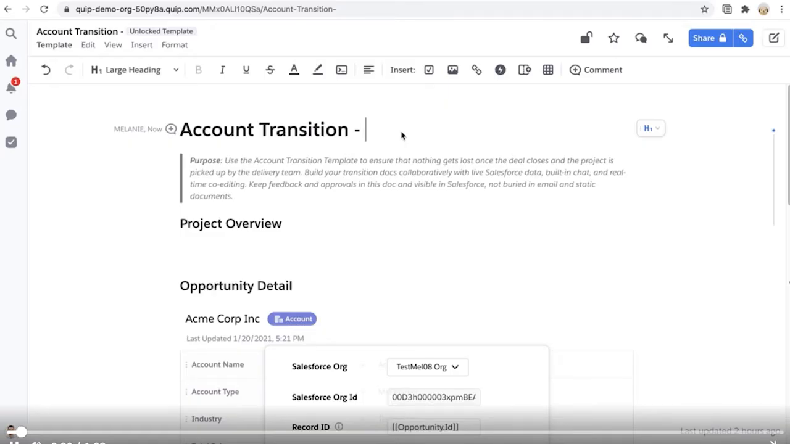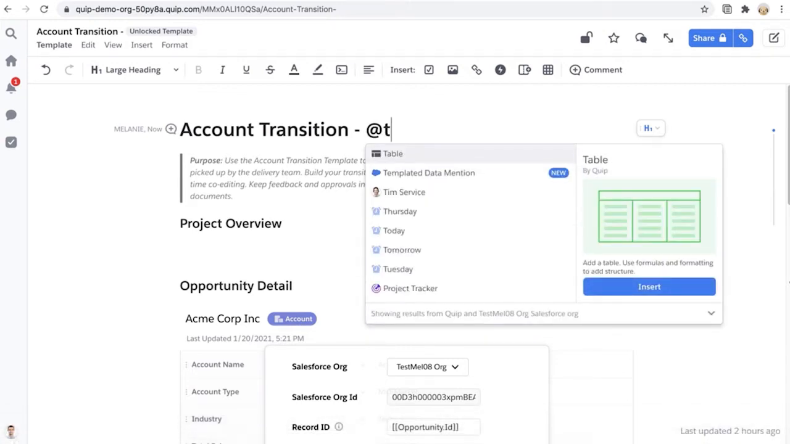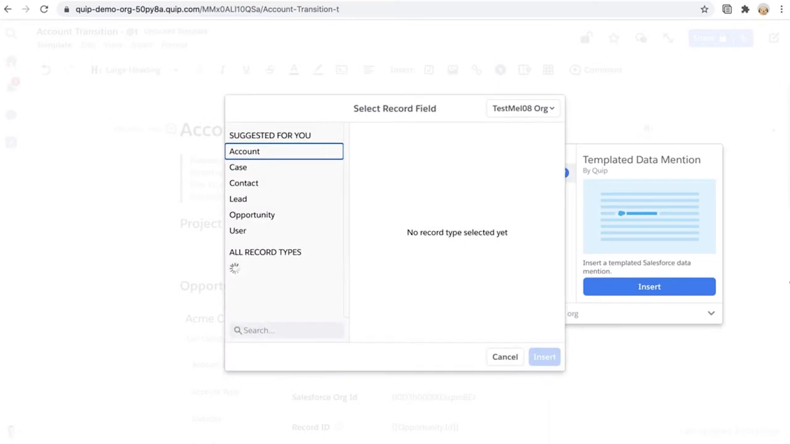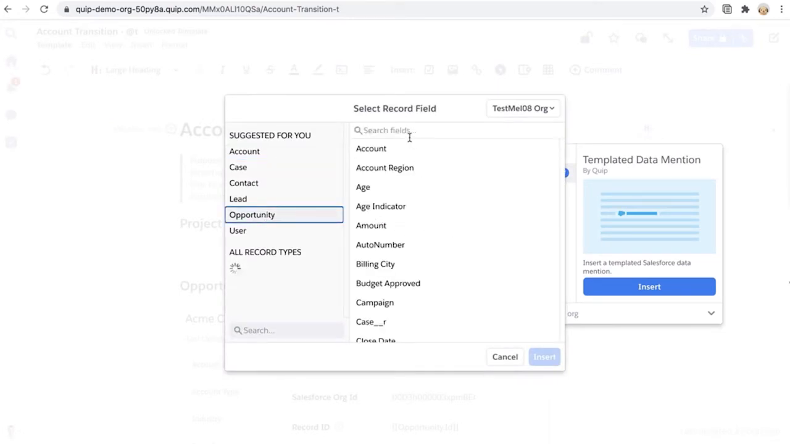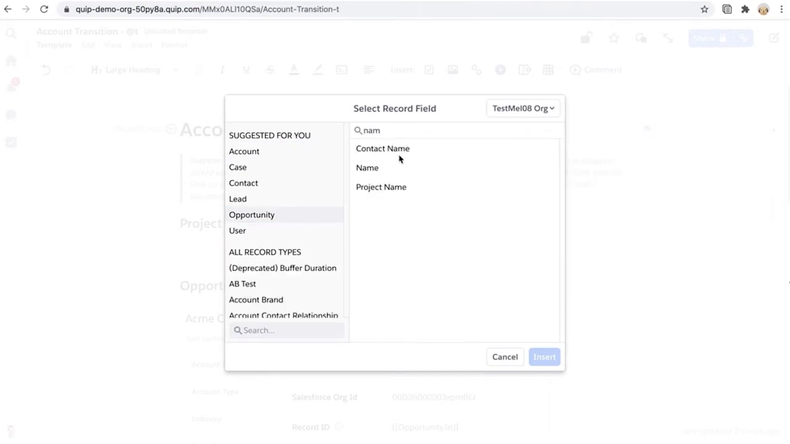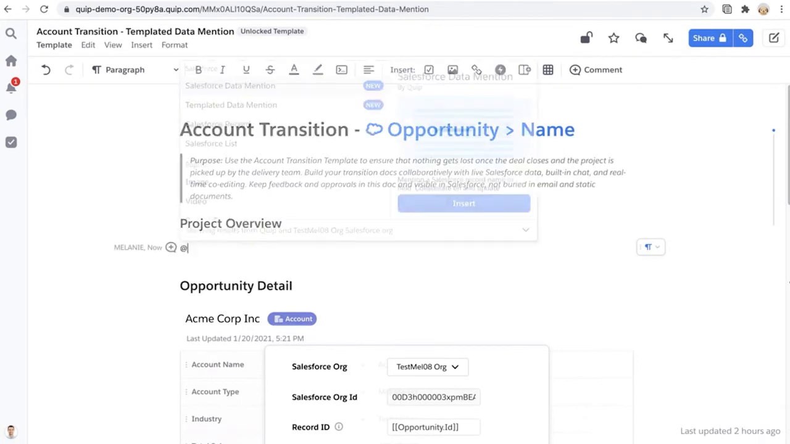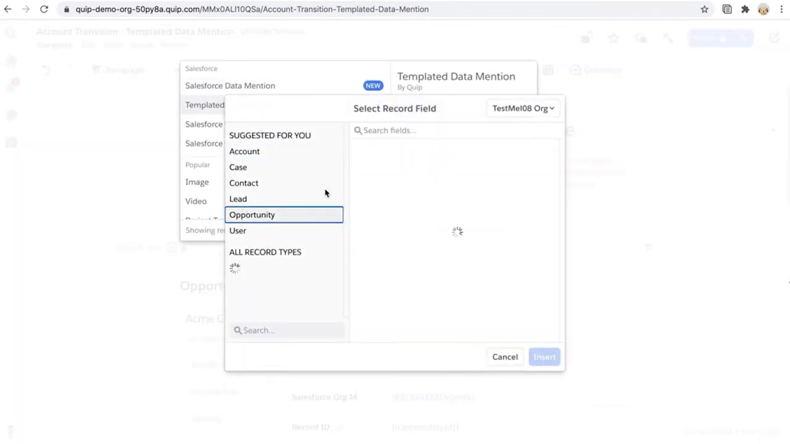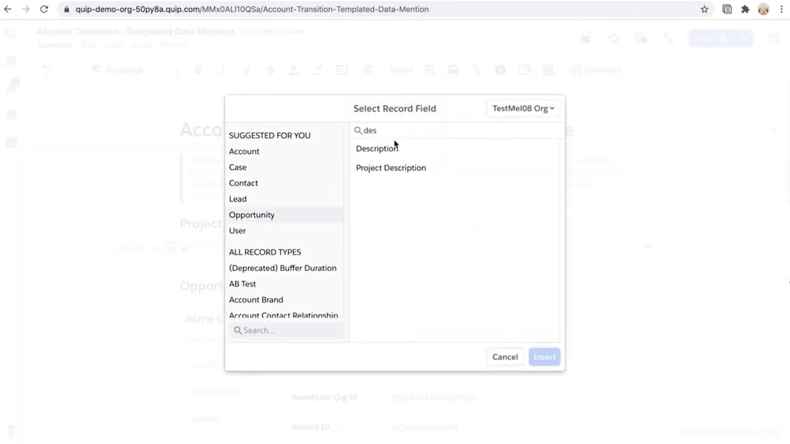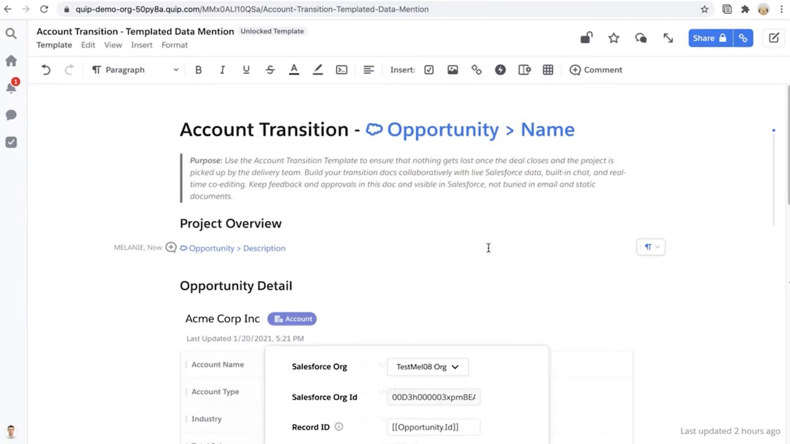In a doc that's marked as a template, insert a templated data mention by tap Add and select Templated Data Mention. Here we want to templatize the name of the opportunity. In the modal, select Object Type and the field. Click Insert. Now let's do it again, but for the description field of the opportunity. There we go.